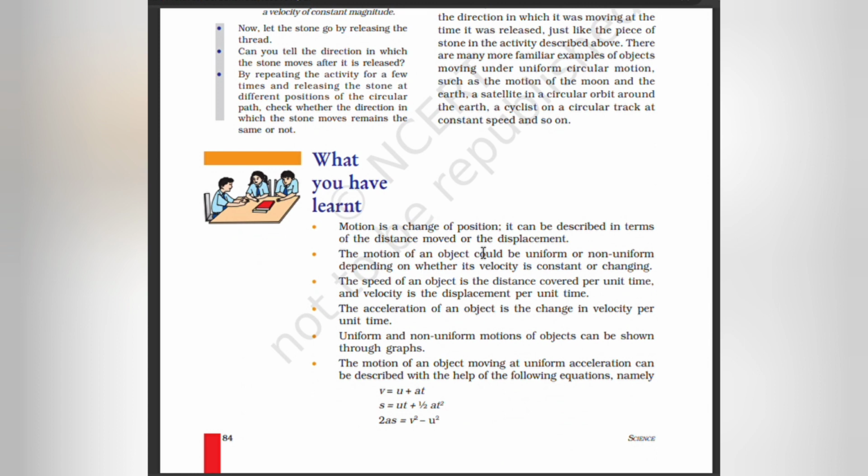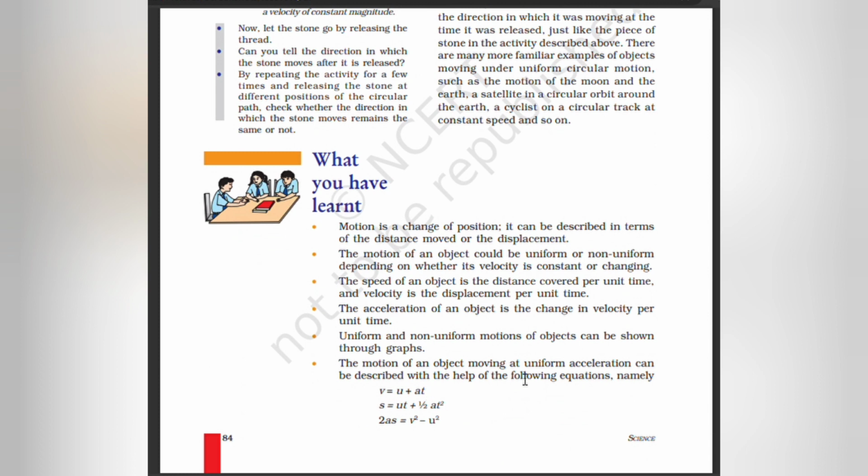Motion is a change in position, and can be described in terms of distance moved or the displacement. Motion of an object could be uniform or non-uniform depending upon whether its velocity is constant or changing. The speed of an object is the distance covered per unit time. Velocity is the displacement per unit time. Acceleration of an object is the change in velocity per unit time. Uniform and non-uniform motion of an object can be shown through graphs.